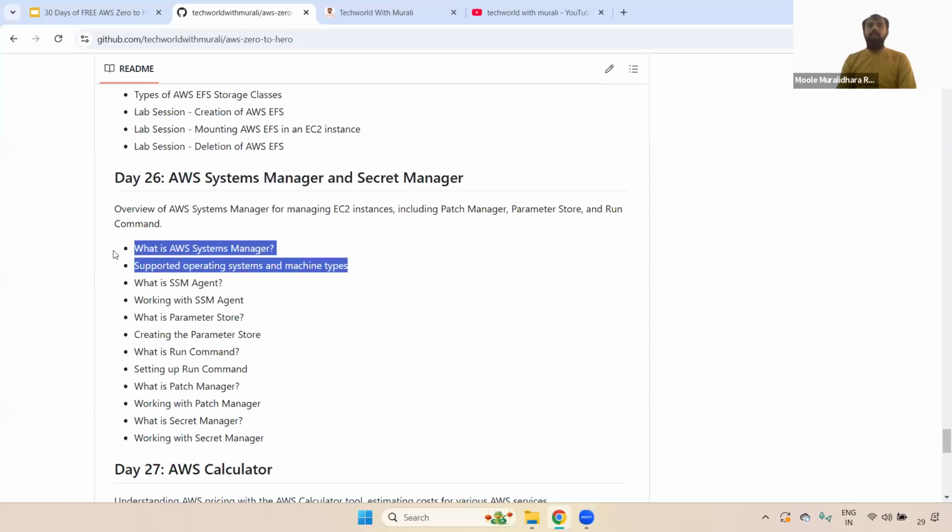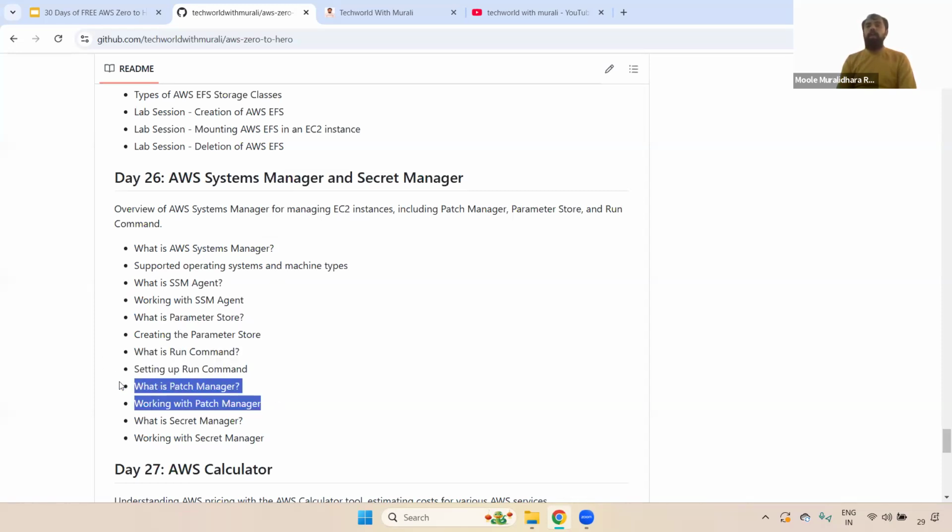And we also discussed Systems Manager and Secrets Manager. Here we discussed what Systems Manager is, the operating systems supported, what the SSM agent is and how it works, how we connect using Session Manager, what Parameter Store is and where exactly it is used, and Run Command and how to use it. Also Patch Manager, and how we patch servers using it, and Secrets Manager and where exactly it is used in real time. I have covered it. Okay, clear, right?